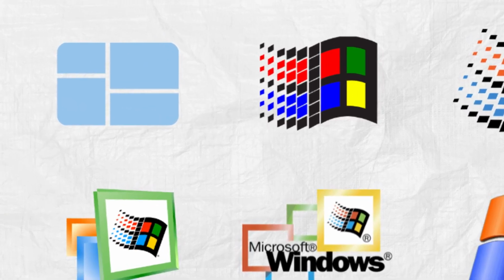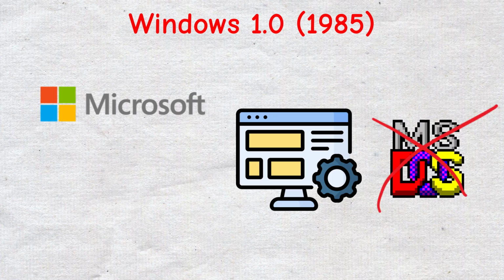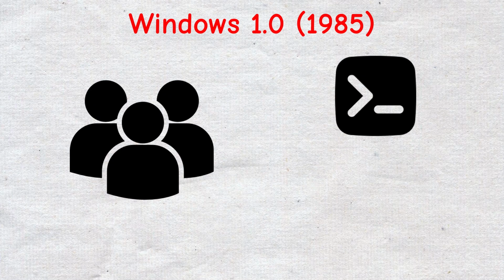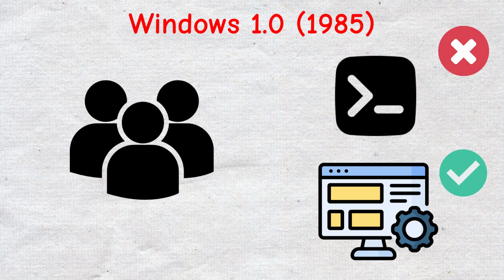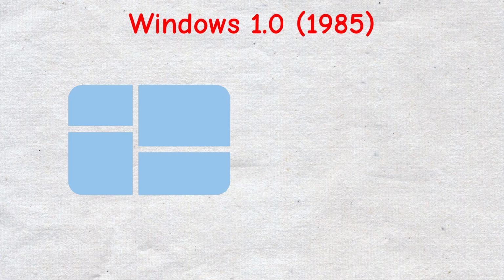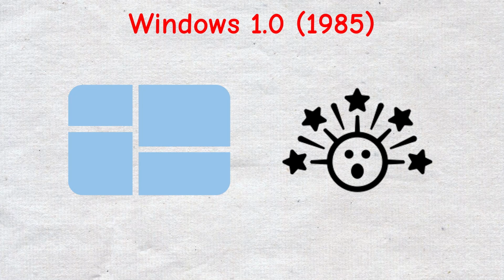Windows 1.0, 1985. This was Microsoft's first attempt at a graphical interface on top of MS-DOS. It had simple programs like Paint and Calculator, but no overlapping windows. Not really practical, but it proved people wanted more than command lines. Fun fact, Bill Gates demoed it on live TV, and people weren't impressed, yet it still kicked off a revolution.